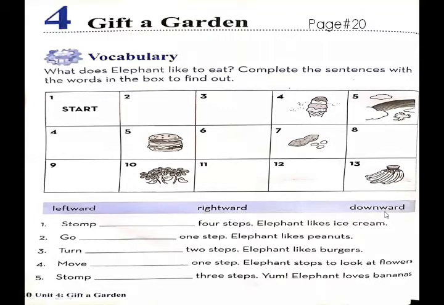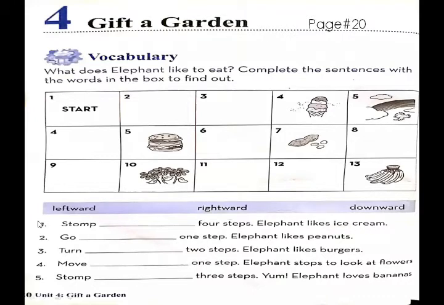Downward means the direction which is on the down side. So here the suffix -ward is used to show the direction of the elephant, to complete this chart. You have to use these three words to complete these exercises. First of all, I will read these blanks and then we will solve.